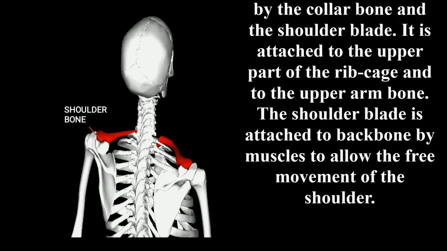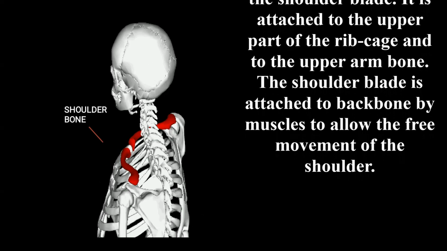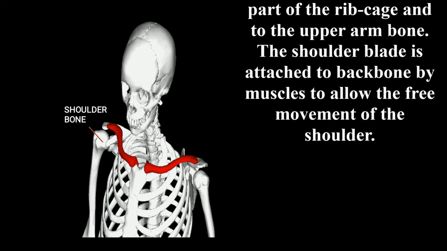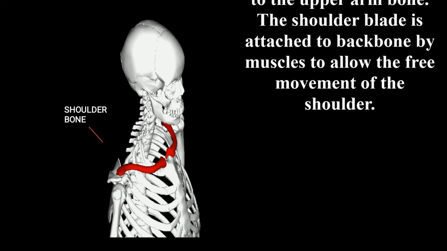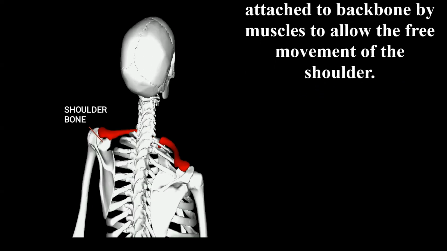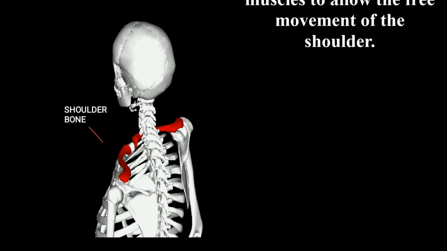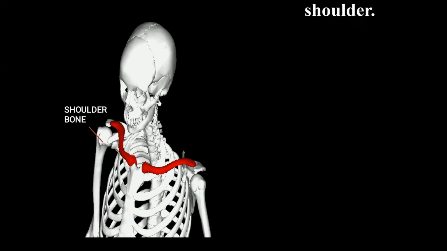The shoulder bone is formed by the collarbone and the shoulder blade. It is attached to the upper part of the rib cage and to the upper arm bone. The shoulder blade is attached to the backbone by muscles to allow the free movement of the shoulder.